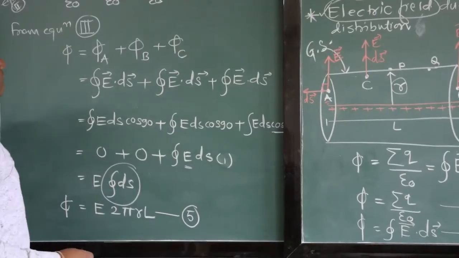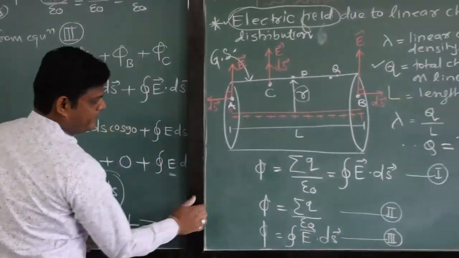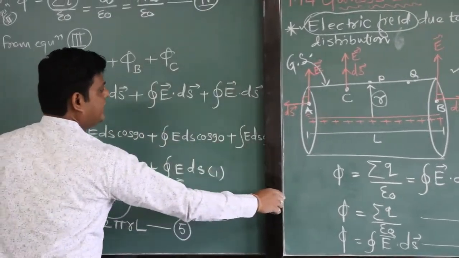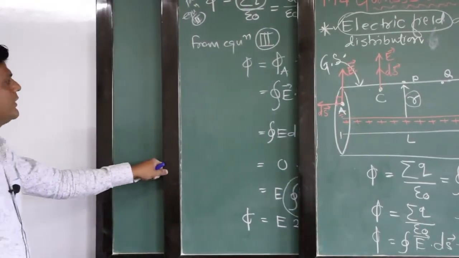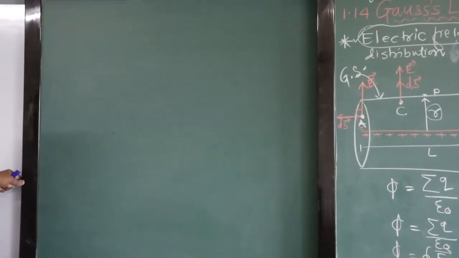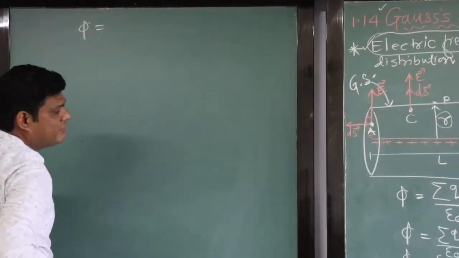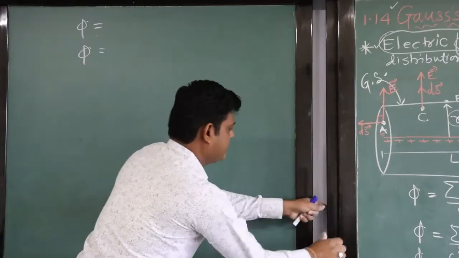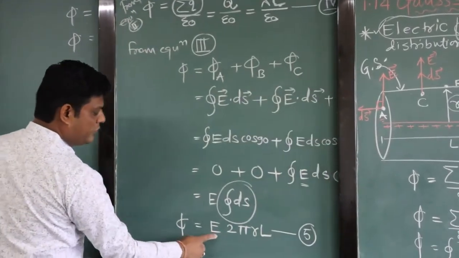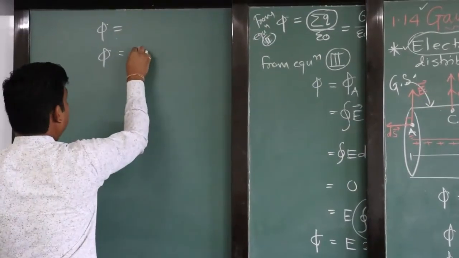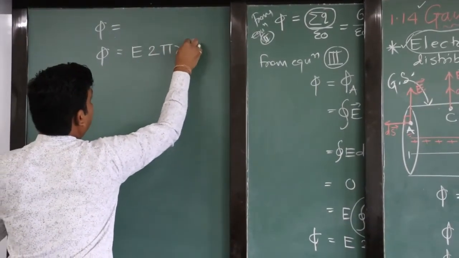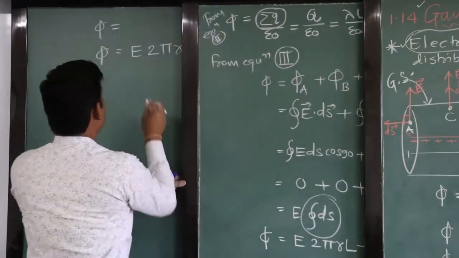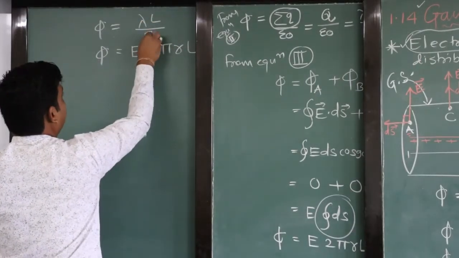So see, we are having the equation number 2 and 3. Using the equations, flux equal to E dot 2 pi RL, and flux equal to lambda into L divided by epsilon 0.